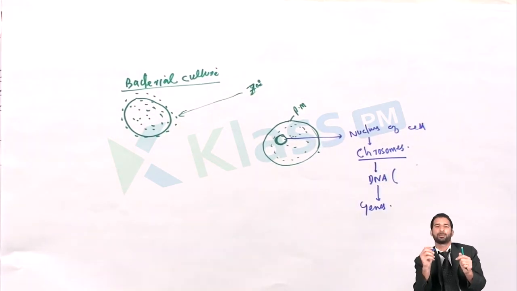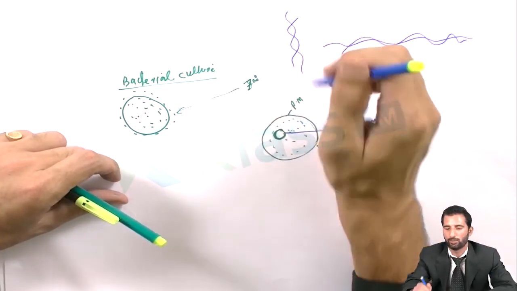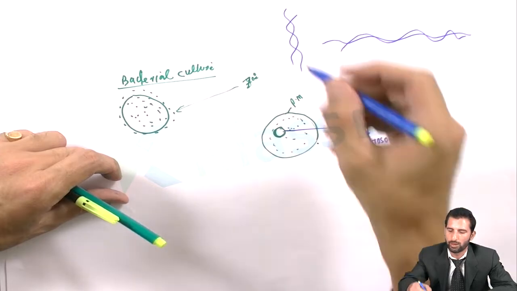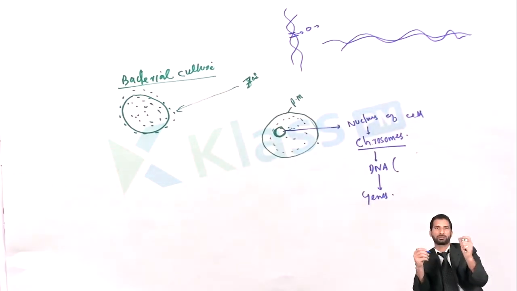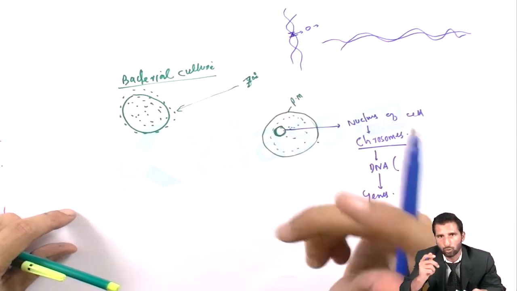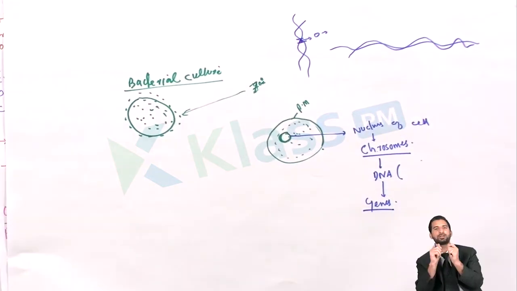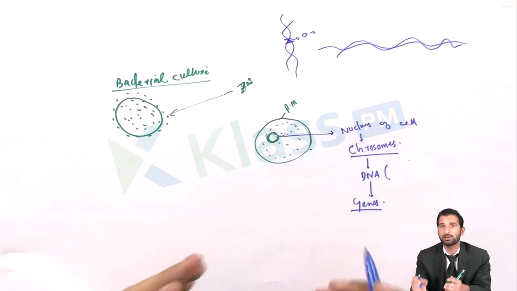Suppose this is DNA, and when it is in a highly condensed form it is called a chromosome. And suppose this part of the DNA codes for a protein and brings about some phenotypic character. This coding part of the DNA which codes for a particular protein is called a gene. So a gene is also called the unit of inheritance, a unit of heredity, because by way of these genes the traits, the features, the characters are passed from one generation to another, from the parent to the offspring.